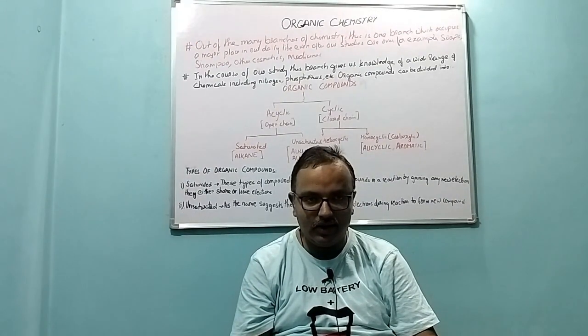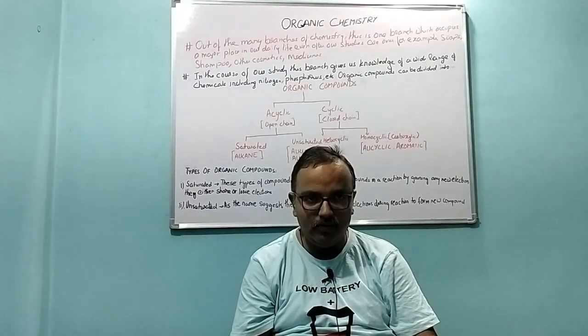As the name suggests, saturated compounds cannot take in anything but can share or lose electrons to form a new product during the chemical reaction. Now, my dear students, chemical reactions in case of organic compounds are very unpredictable. Sometimes they could be very slow, sometimes very fast. So looking at this, the organic chemical reactions have to be very closely followed. As a result, the saturated compounds can only lose or share electrons. The compounds which are unsaturated can even gain electrons.